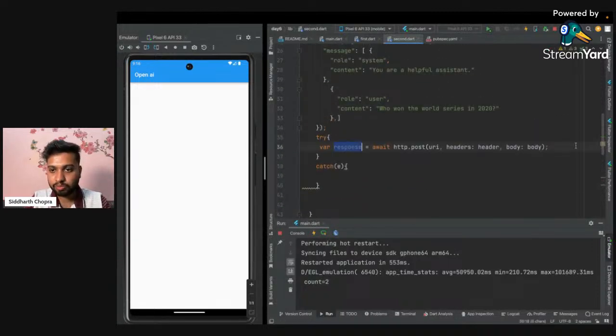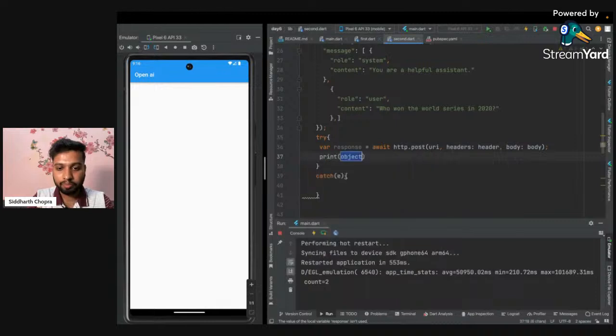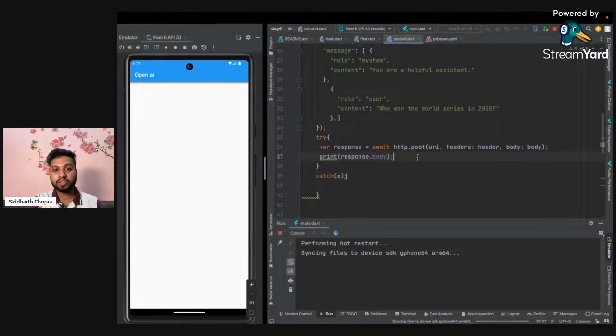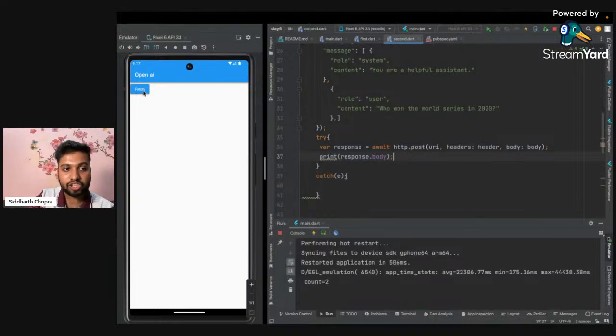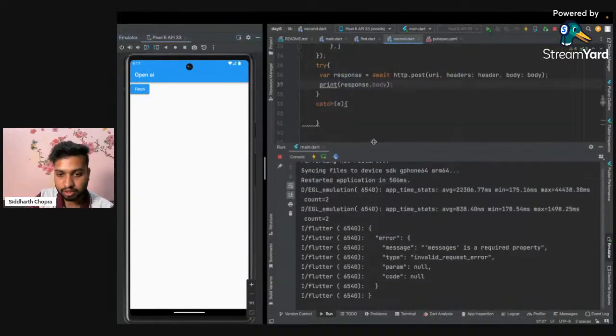Here we have the response, and I'm going to print response dot body, as is usually done. Running this code again. Here we have our fetch, and I'm clicking on this.